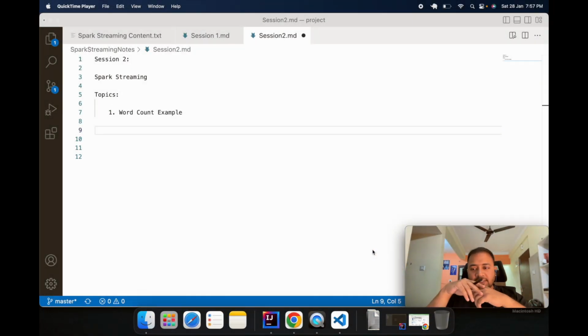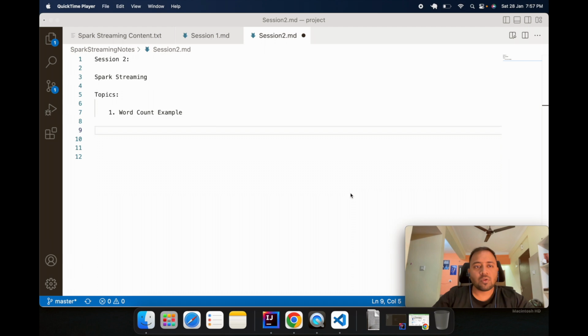And today is the second session for Spark Streaming. In this session, we will be covering only one topic: we will be writing one code for word count. I think the word count example is a very easy example, and it's very easy to write and easy to understand. So this will help us to enter into the streaming world, and we will write the Spark code.